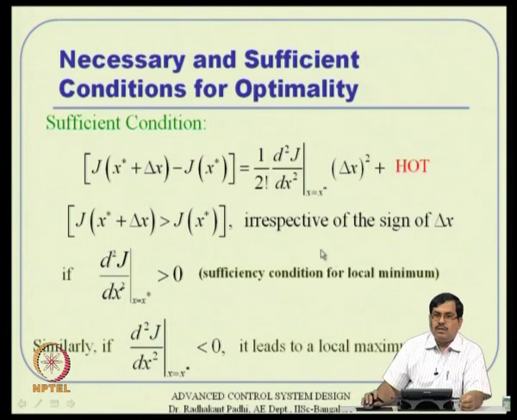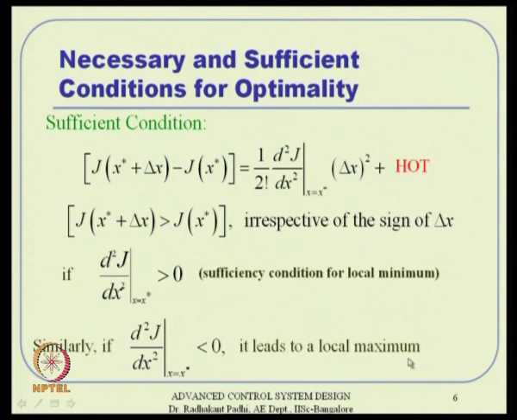That will make sure that J of x star plus delta x is always greater than J of x star, no matter what the sign of delta x is. So this gives me a sufficiency condition: the second derivative has to be greater than 0 for a minimum, and less than 0 for a local maximum.